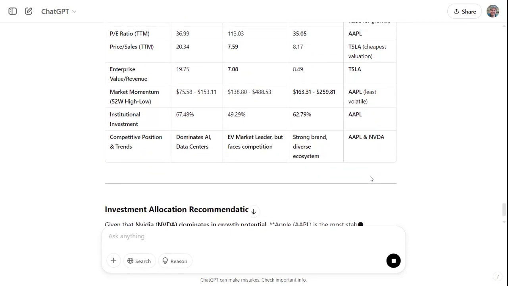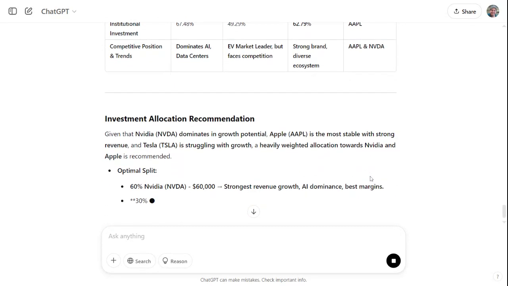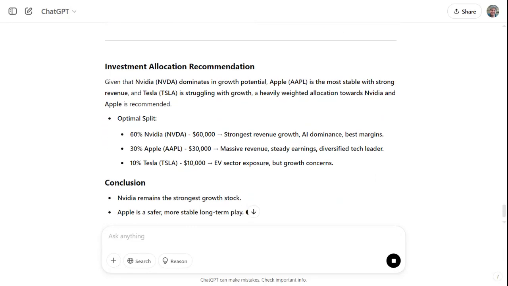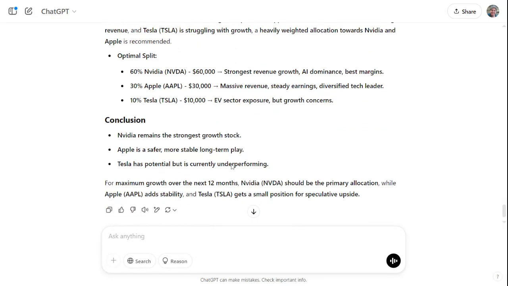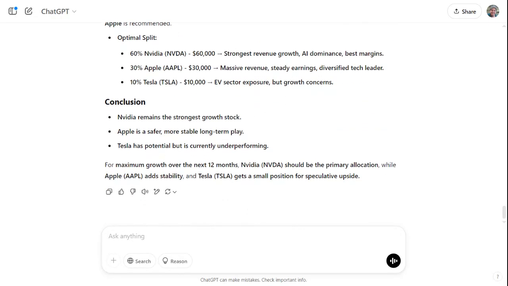And let's see how it allocates it. So it's interesting. It's saying, 60% NVIDIA, 30% Apple, 10% Tesla. Strongest revenue growth, AI dominance, best margins, massive revenue, steady earnings, diversified tech leader, EV sector exposure but growth concerns. NVIDIA remains the strongest growth stock. Apple is a safer, more stable long-term play.